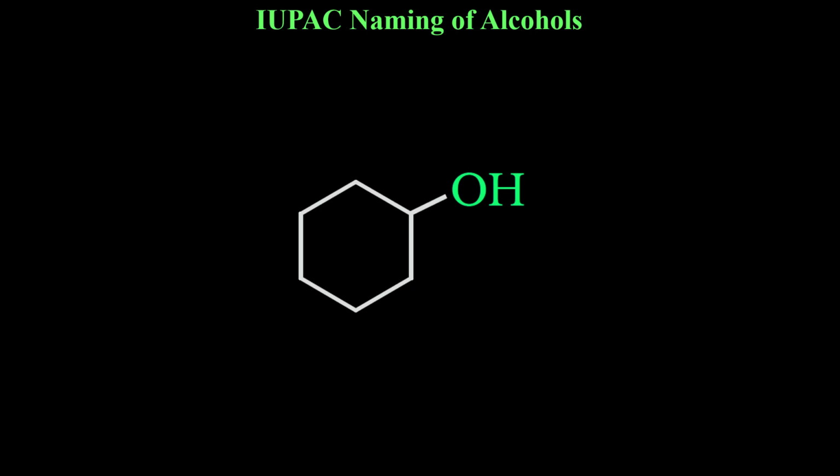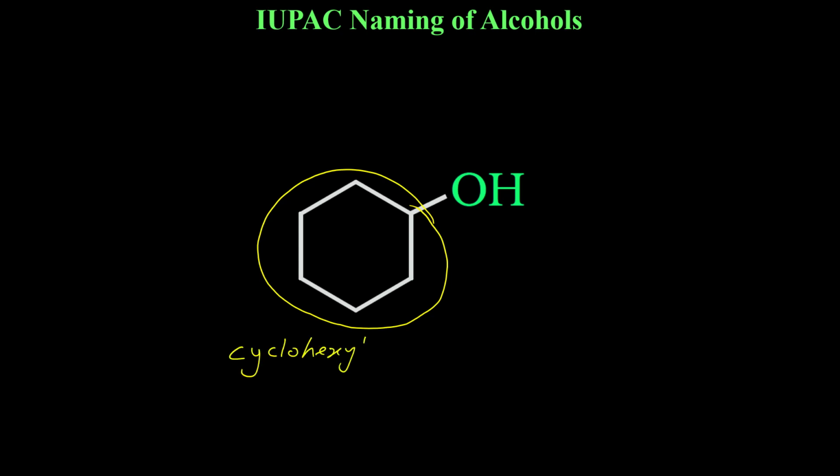Next one, this one, if you see, the common name will be, this one is cyclohexyl. This group is cyclohexyl. If it would have been just like this, it would have been cyclohexane, but because there is one bond open, that's why cyclohexyl. And this OH, alcohol, common name.